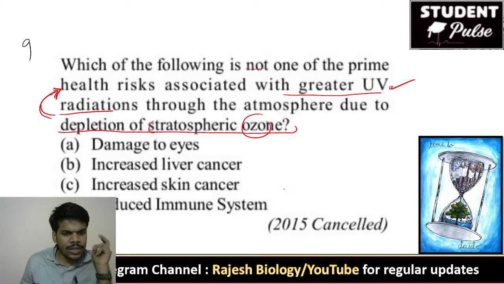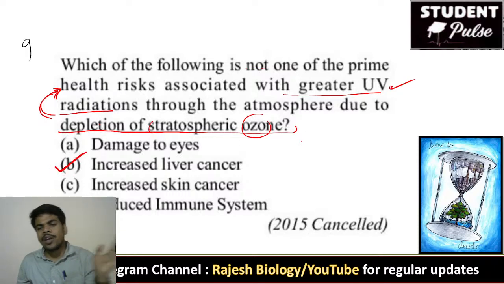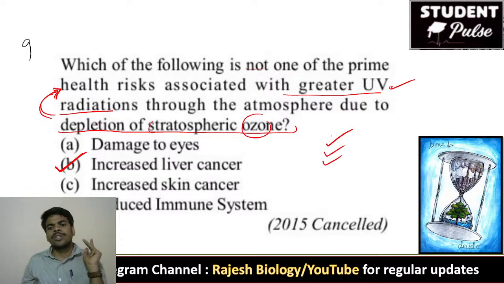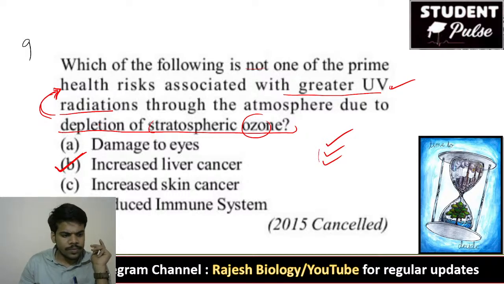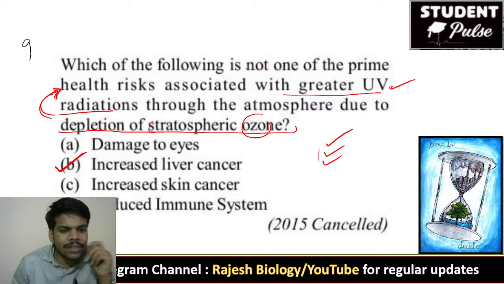Yes, increased liver cancer, excellent. Increased liver cancer is not a prime health risk because of UV radiation. The remaining are all very important. UV radiation leads to damage to the eyes, skin cancer, and reduction in the immune system. Very good, Madhavi. Dr. Mallu, it is not correct to say increased skin cancer is not a risk. Increased skin cancer is caused by UV.